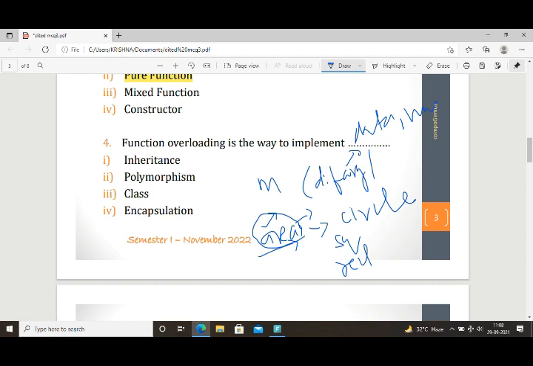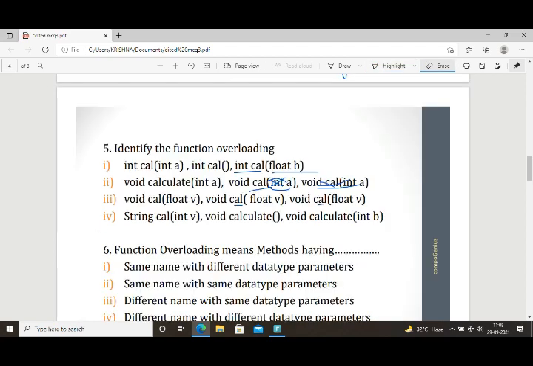So function overloading is the way to implement which OOPS concept? Yes, polymorphism. Polymorphism means a data can be utilized in more than one form. That is the polymorphism concept.